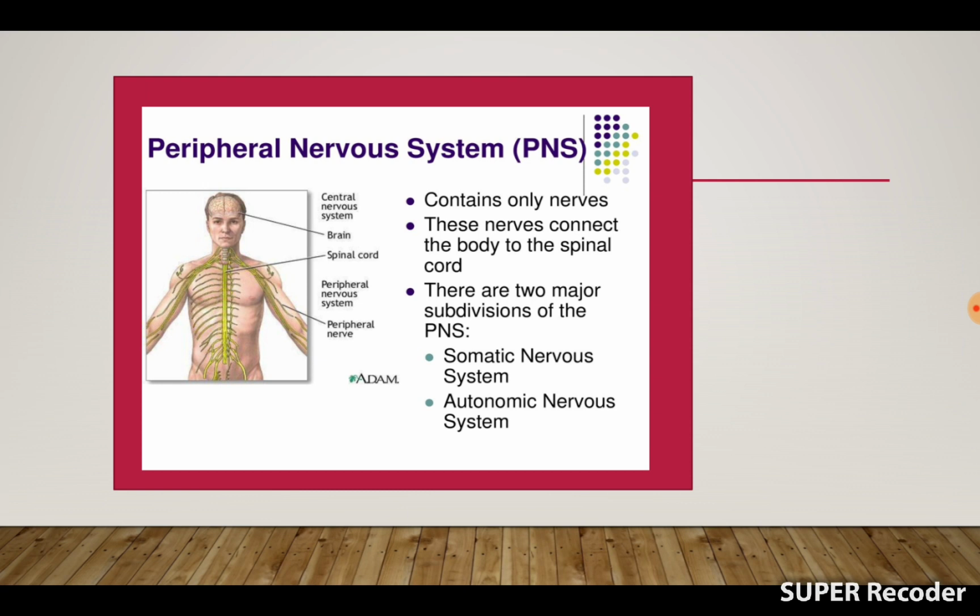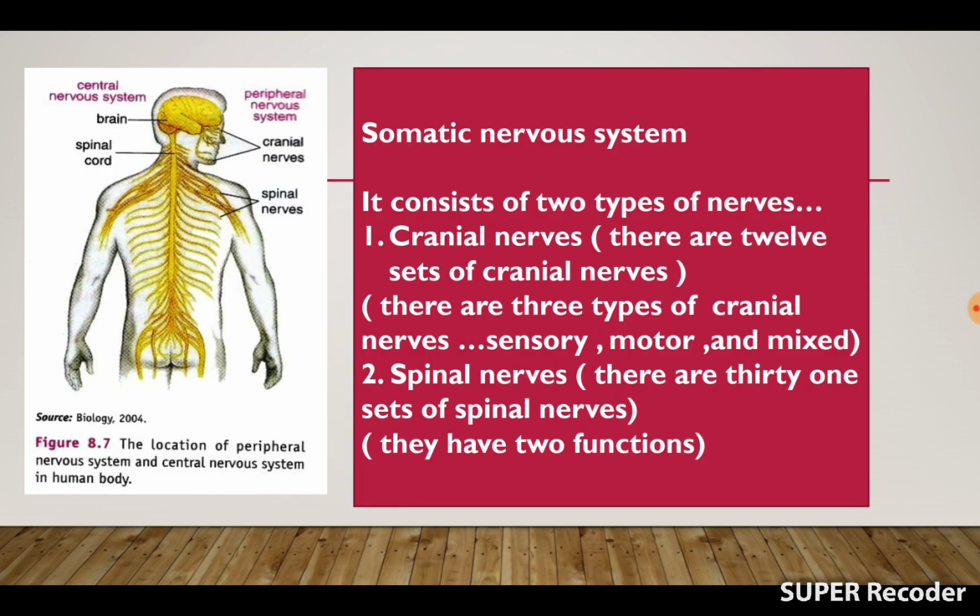The PNS provides the CNS with information from sensory receptors. That is, the peripheral nervous system provides the central nervous system with information from sensory receptors like eyes, ears, and so on, and relays back commands from the brain to the body, organs and muscles. So these are some important activities of the peripheral nervous system. The peripheral nervous system has two parts. One is the somatic system, another one is the autonomic nervous system.